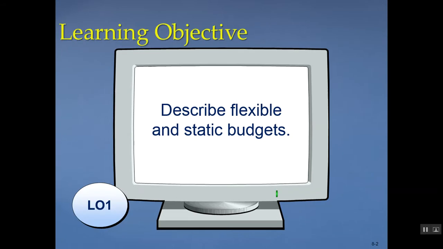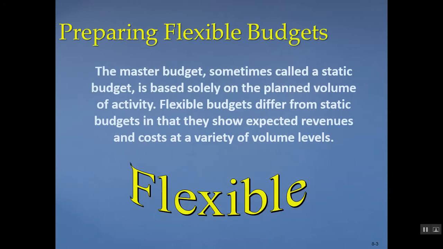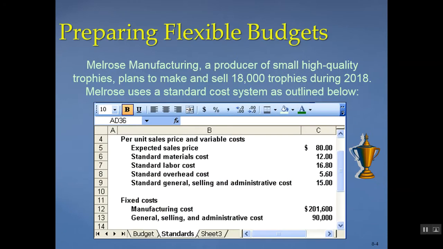So here we're going to talk about flexible and static budgets. A static budget is another way to refer to our master budget. So a master budget can be referred to as a static or standard budget, and it's based solely on expectations, what you think is going to happen. On the other hand, a flexible budget can be based on preparing a budget based on the actual level of activity using our assumptions, okay? So flexible budgeting is more helpful in management's decision process.